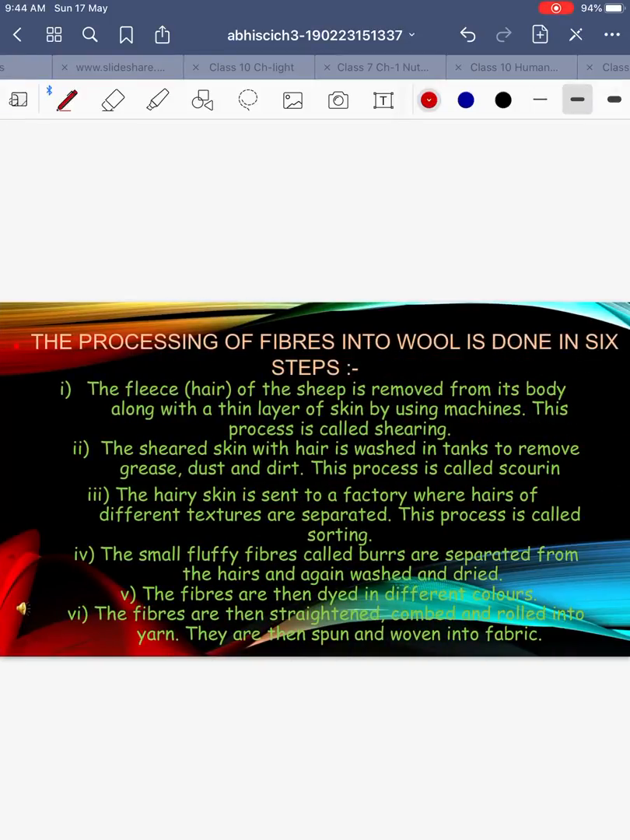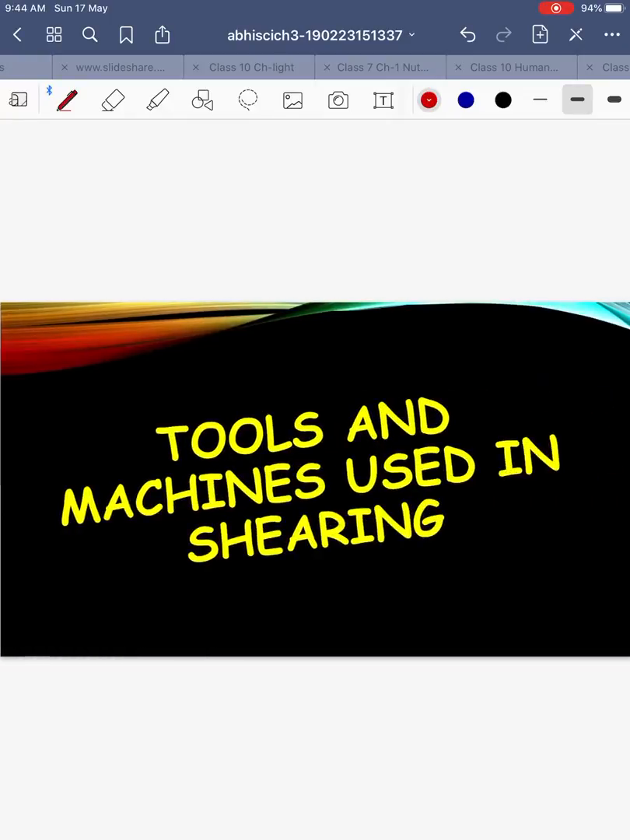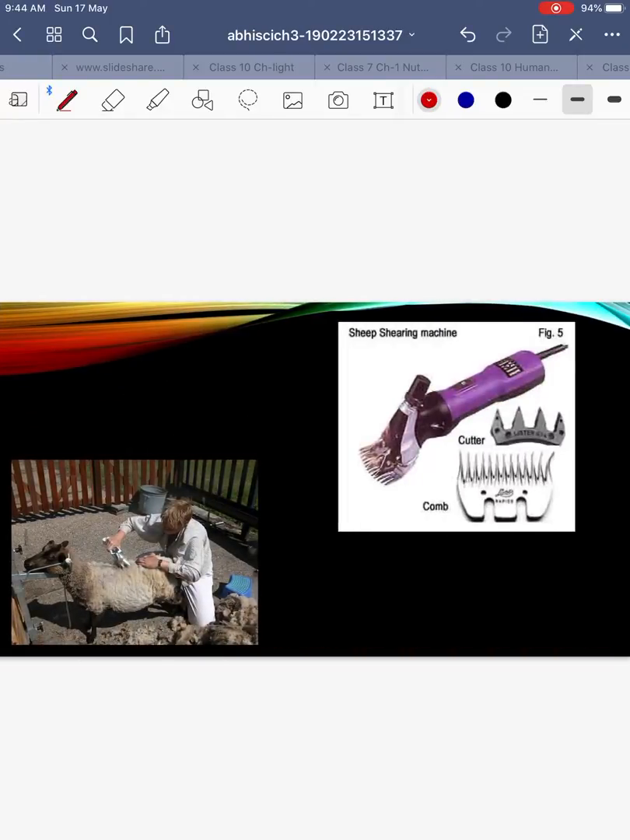So the first step, the processing of fibers into wool. We have 6 steps. So the first step is the fleece or the hair of the sheep is removed from the body along with a thin layer of skin by using machines. This process is called shearing. We remove the topmost coat of hair from their body, like you can see here, right? He is using an instrument here. This is the sheep shearing machine that is quite similar to the electric shavers which we use, right? So that can be used to remove all the extra wool.